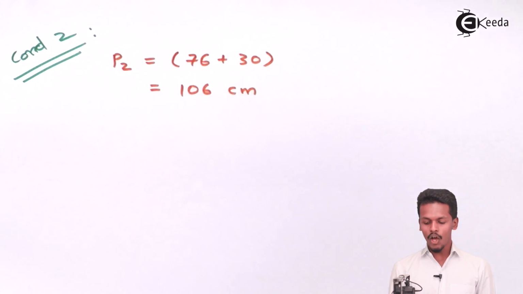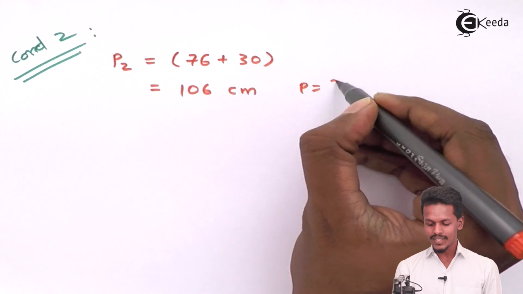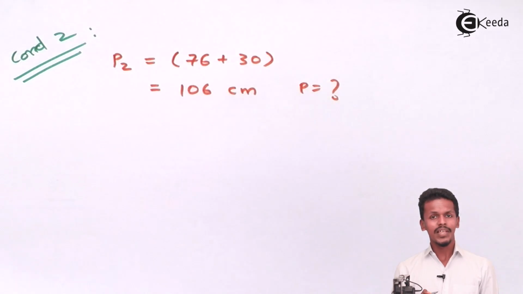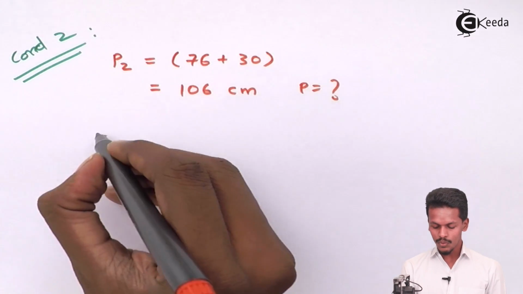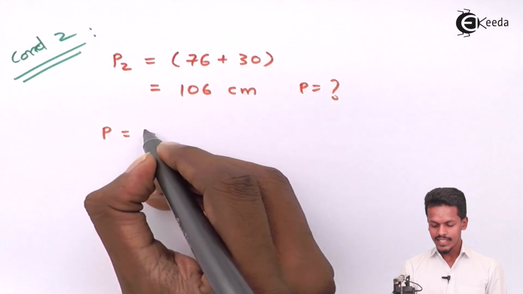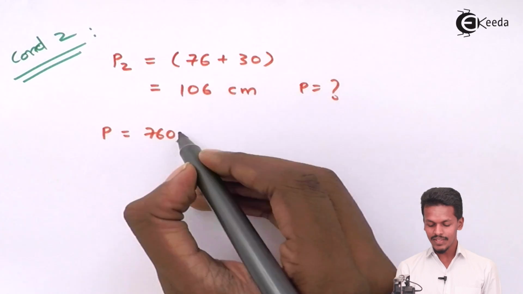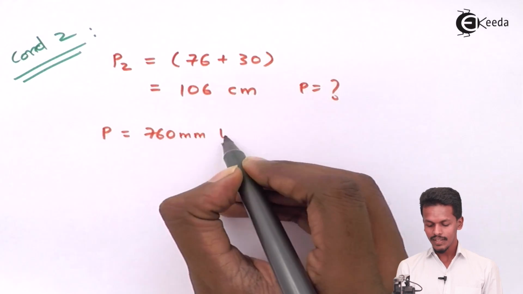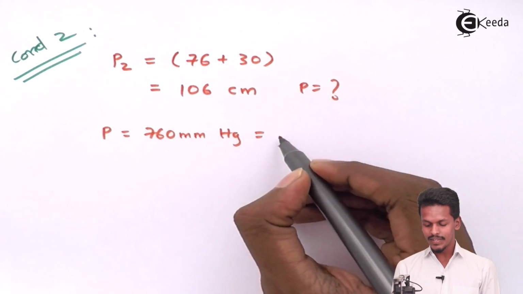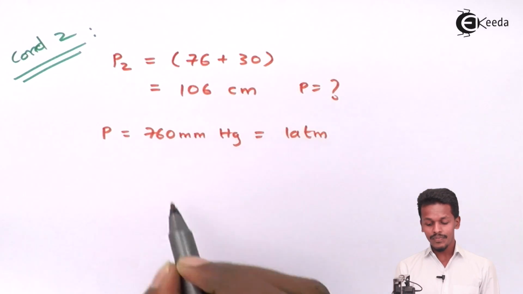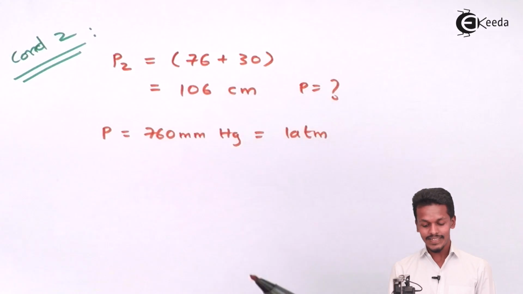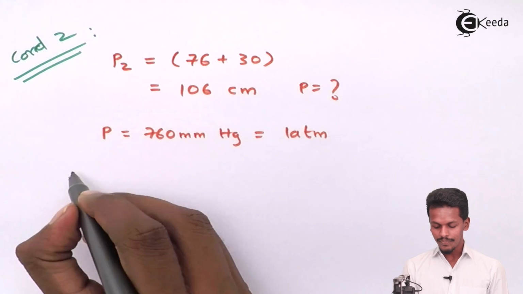So how much pressure would this be? That is what we have to calculate, and we can calculate it very easily, because we know that when the mercury level is 76 centimeter of Hg, that is 760 mmHg, it is 1 atmosphere. So what if we have 106 centimeter?